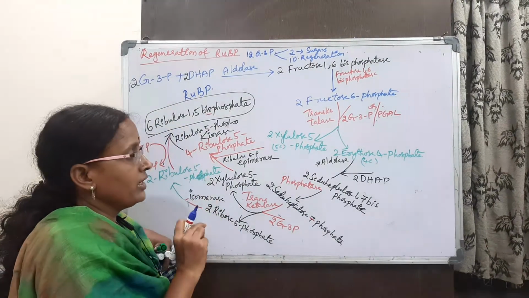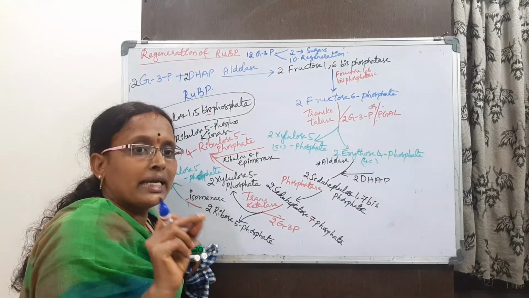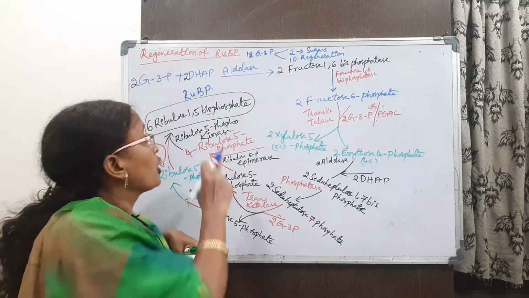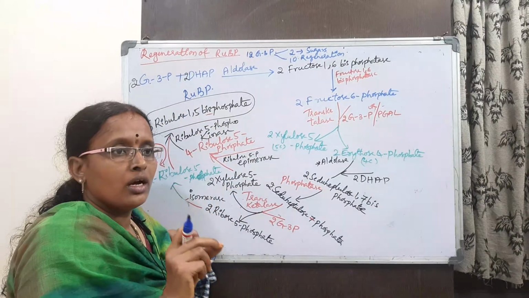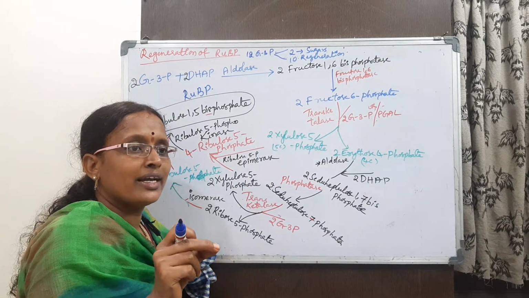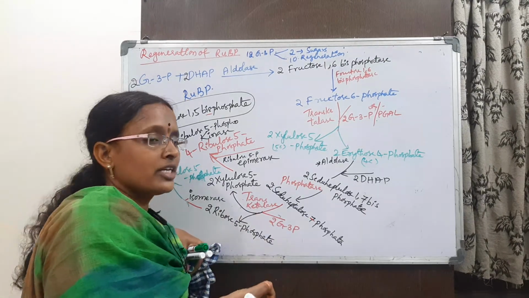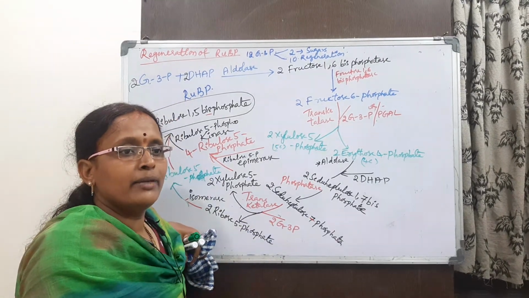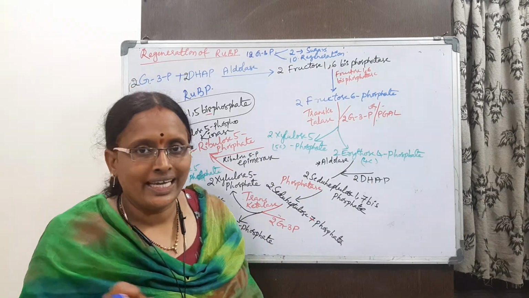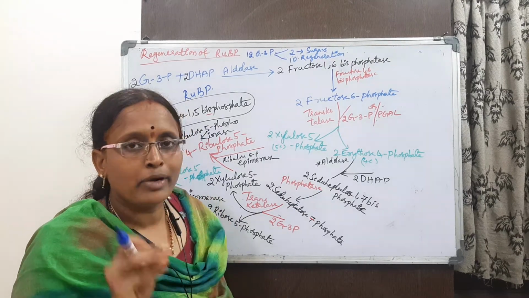So what is happening here? The first step is carboxylation. In the carboxylation, carbon dioxide is accepted by the RuBP and it forms an unstable compound, then phosphoglyceric acid. It is reduced, and by taking the ATPs and NADPH2, it forms the PGAL, phosphoglyceraldehyde or glyceraldehyde 3-phosphate.